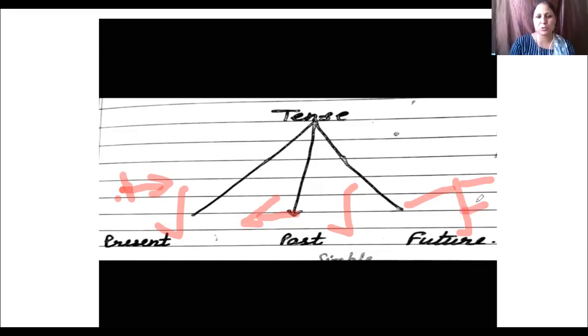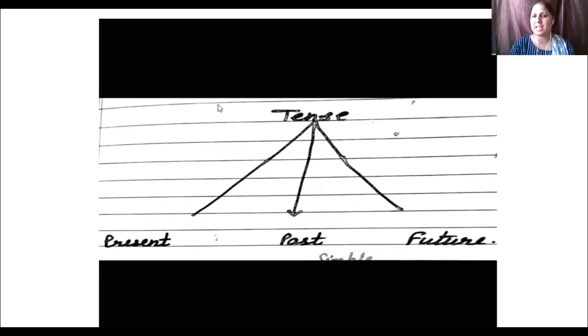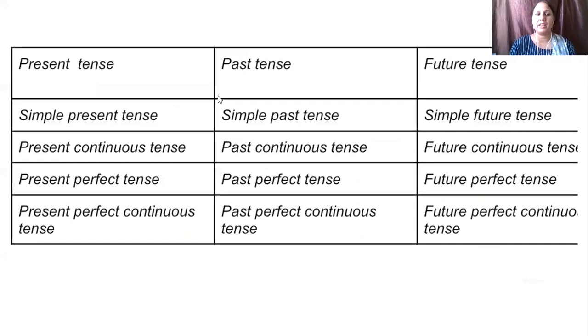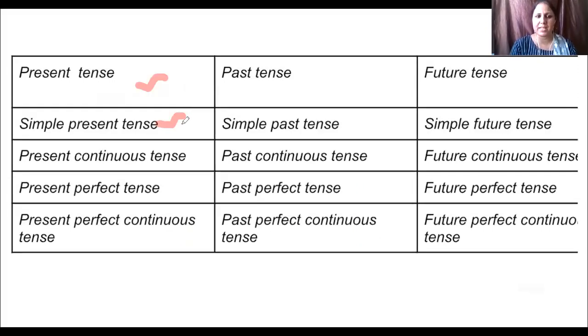Okay, so next slide. Now I tell you present tense, past tense and future tense are divided into another four categories. Firstly, we talk about present tense. Present tense is divided into four categories. First is simple present tense. Second is present continuous tense. Third is present perfect tense. And fourth is present perfect continuous tense.